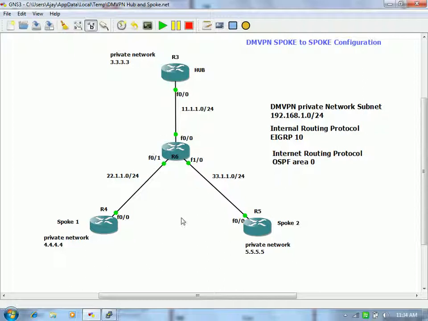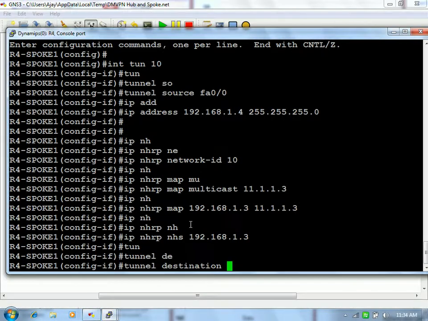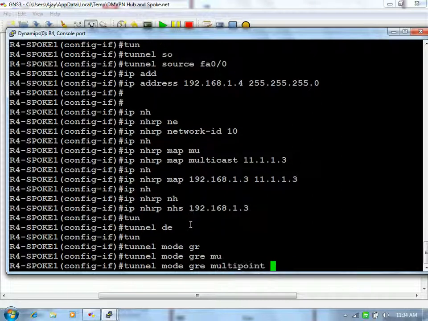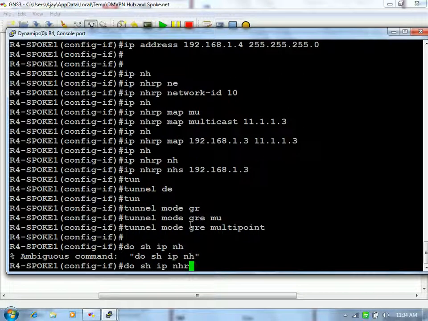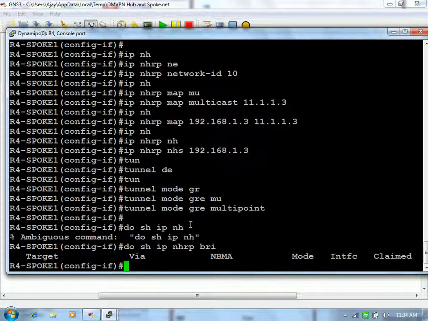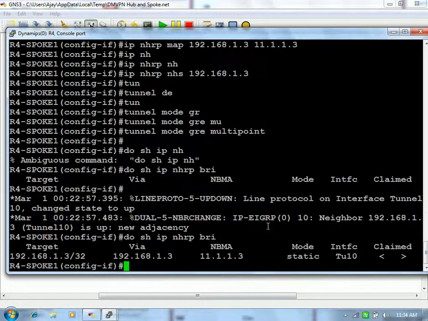At the time of the configuration of R4, let's say tunnel mode GRE multi-point. As of now, if you see, it is not being registered. Now actually it is being registered. Yeah, now it is registered with the hub.